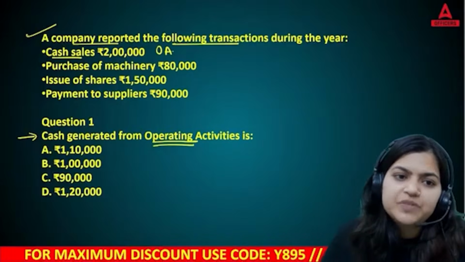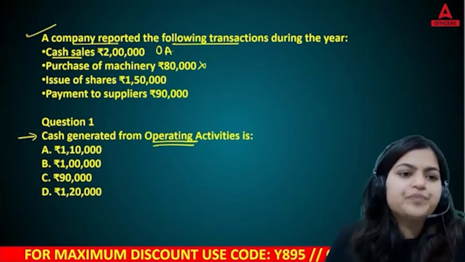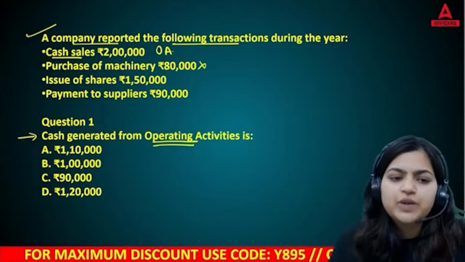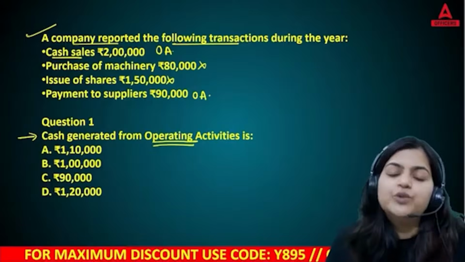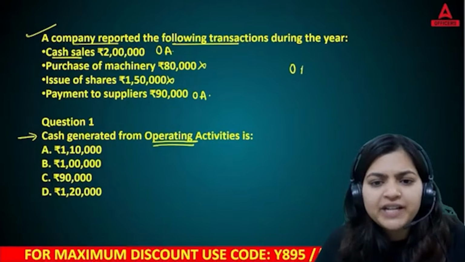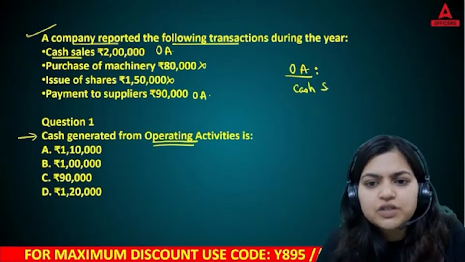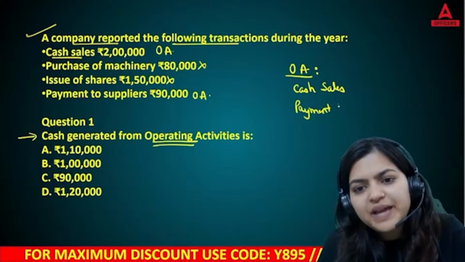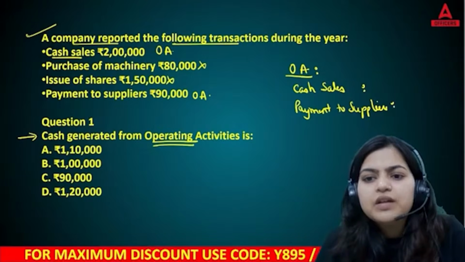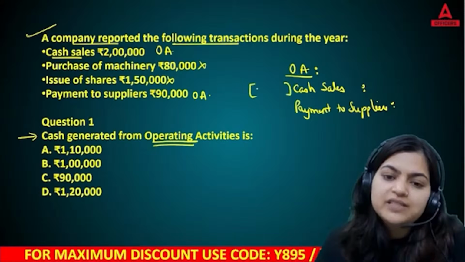So OA. Okay. Purchase of machinery, is this your day-to-day activity? Of course not. Then issue of shares, is this your day-to-day activity? No. Payment to suppliers, yes, this is also your day-to-day activity. So under operating activities, we have identified two such activities, that is cash sales and payment to suppliers.